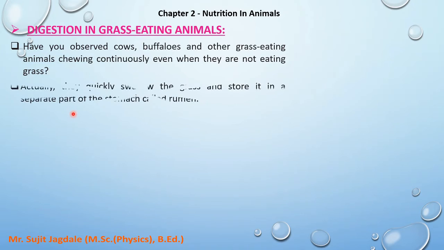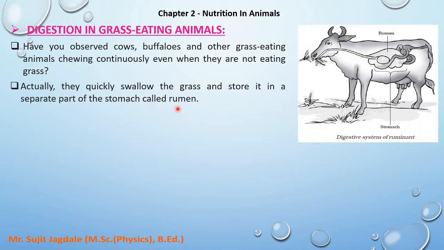If you consider their nature, what happens is when they are eating the grass, they quickly swallow that grass and store it in a separate part of the stomach which is called the rumen. When they eat, they quickly swallow those grass pieces, that means they are not chewing properly. They only take that grass inside the stomach, and that swallowed grass is kept in a separate part of the stomach called the rumen.